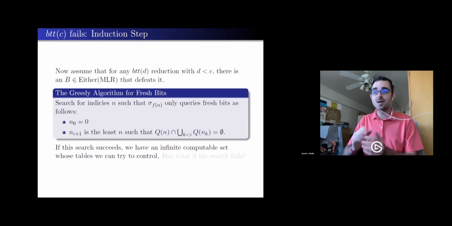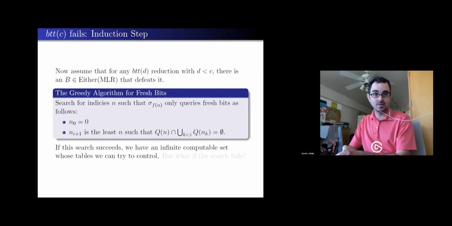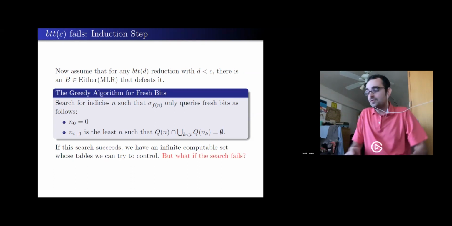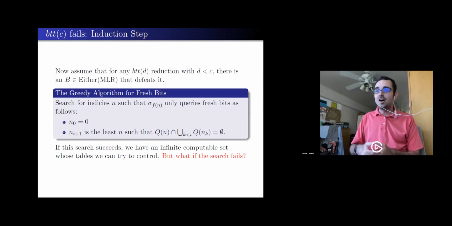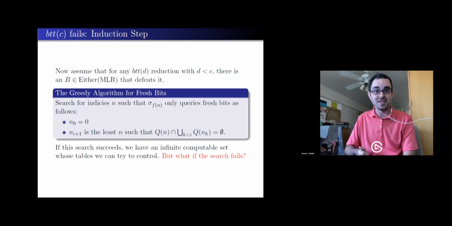And if that succeeds, I'm golden. I'm in really good shape. I'm set up well to try to control those bits. But it's possible that this doesn't even succeed. It's very possible that my search can't even get off the ground. And I need to make sure that I can still defeat the reduction in that case.